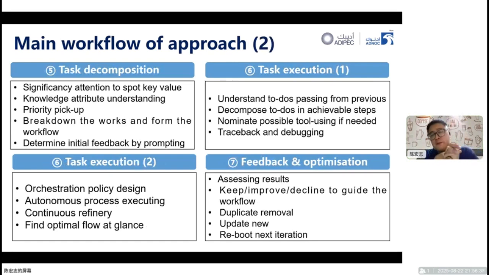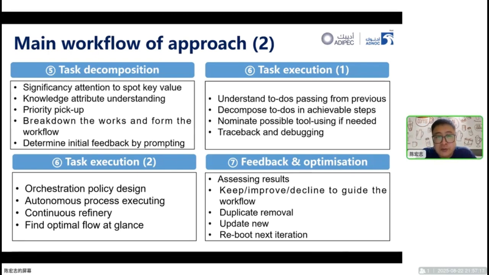Now, the first 4 steps are to determine the agent developing criterion, and these 4 are for execution. We have task decomposition to decompose the subtasks and make our agents pay certain attention to spot the key value. The knowledge contributions and the knowledge attributes need to be understood, and the priority pickup, break down the workflow to form the workflow, and determine initial feedback by prompting.